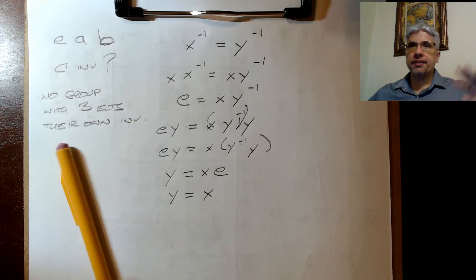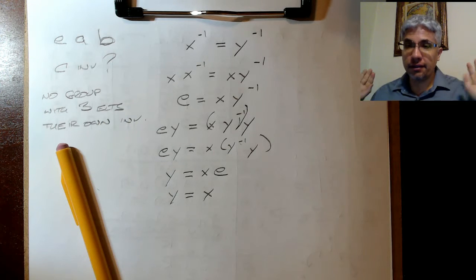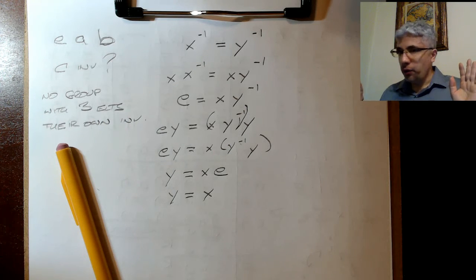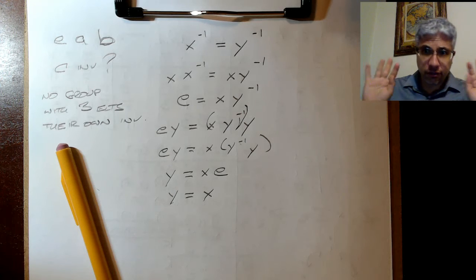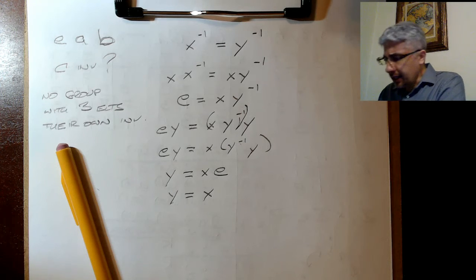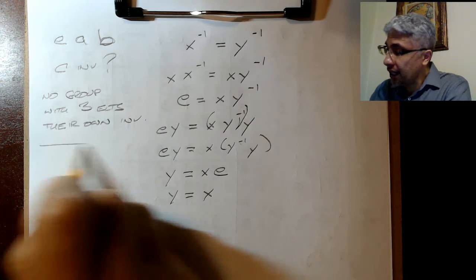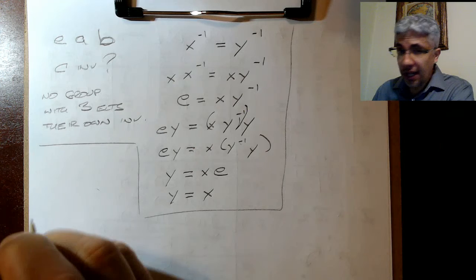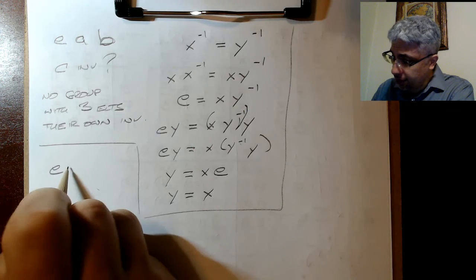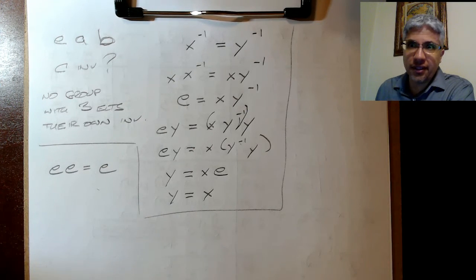Okay, so you might say, wait a second. We know that two elements are their own inverse and four elements are their own inverses, those cases, and we know we can't have three. What about a group where there's just one element that's its own inverse? And the element would have to be the identity, because we know that the identity times itself is the identity.